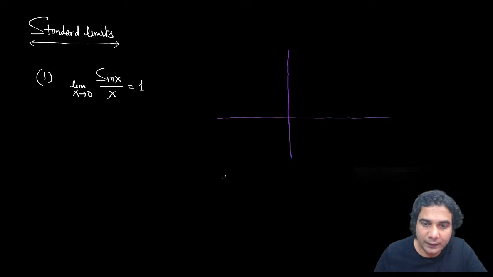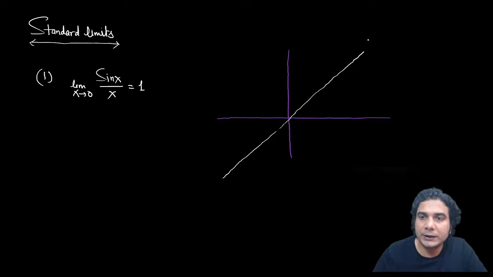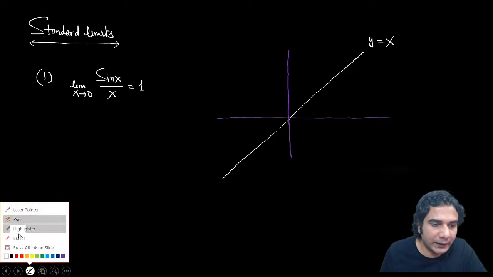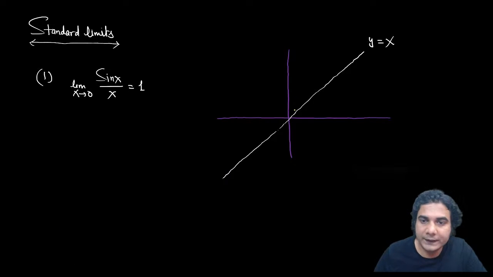See, this is the graph of the y is equal to x line. It's the angle bisector of the quadrant. Slope is fixed at 1, so it is always inclined at an angle of 45 degrees with the positive direction of the x-axis. And this is the graph of sin x, like this.